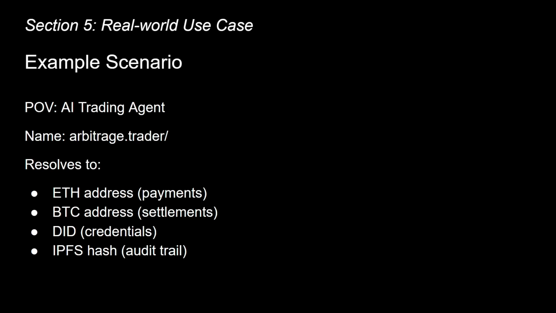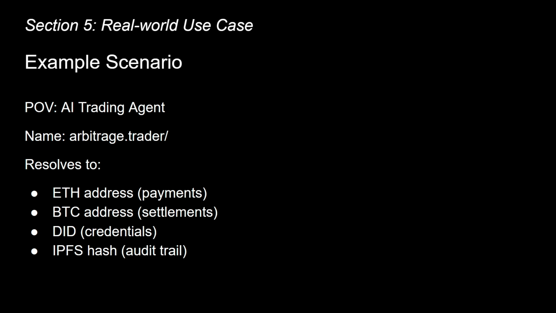Let me get concrete about what this looks like. Now, for example, imagine an AI trading agent with the Handshake name arbitrage.trader/. That name resolves to all of the things you can see here. Other agents can verify its identity cryptographically. They can look up its history, and all of this happens without any centralized platform.